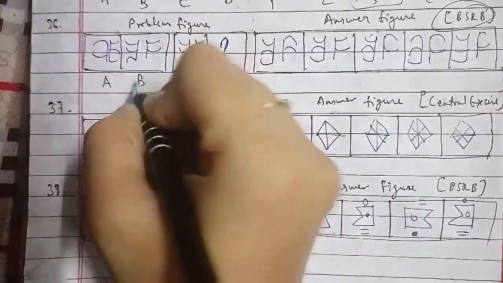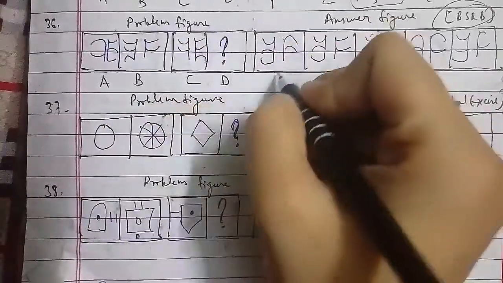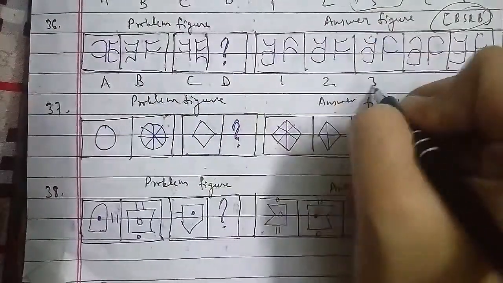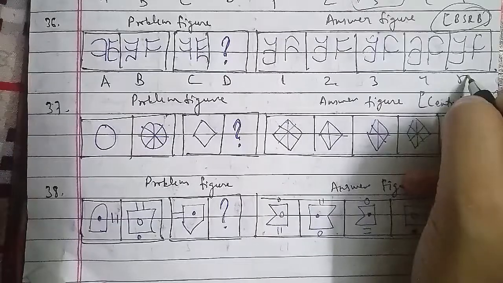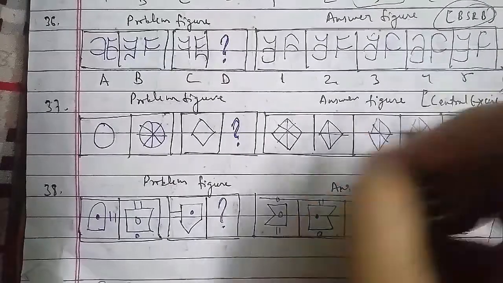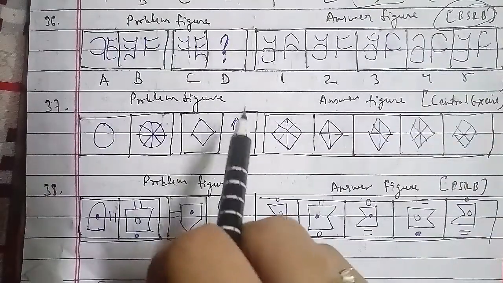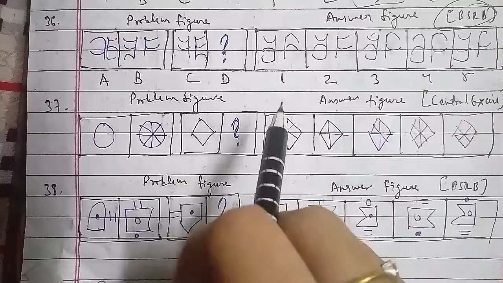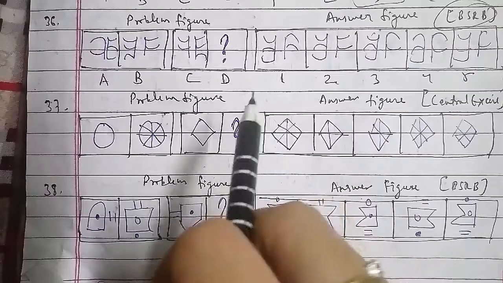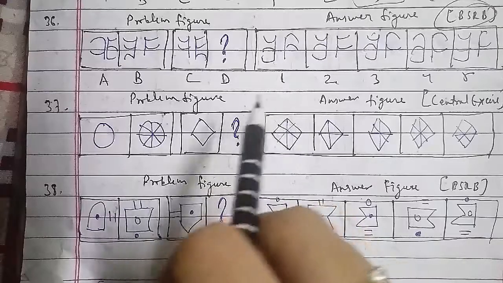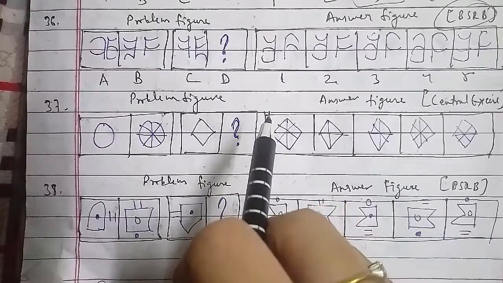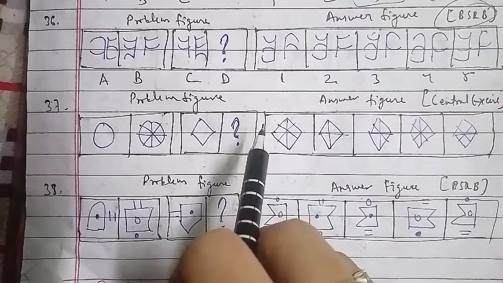In the same case, the figure is laterally inverted, except for the upper arc of the line with the 3 arcs and the lower arc of the line with the 2 arcs, and all other arcs are inverted. Here we can say that the third figure will be the right answer for this question, that we have to find out as figure D here.